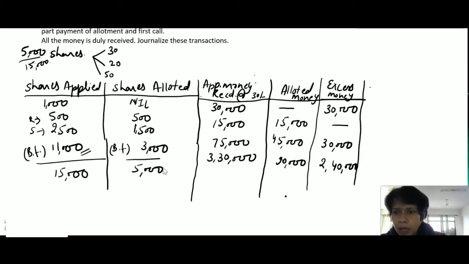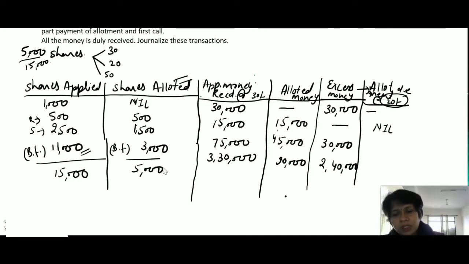And now we adjust this money against allotment at the rate of 20 each. Now we multiply this value by these category persons: allotted nil, allotment money due nil. 500 multiplied by 20, we have nil balance.